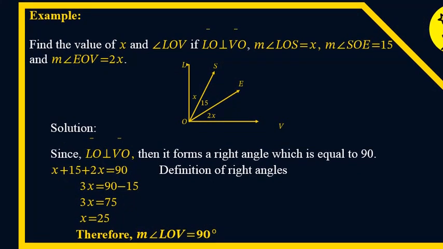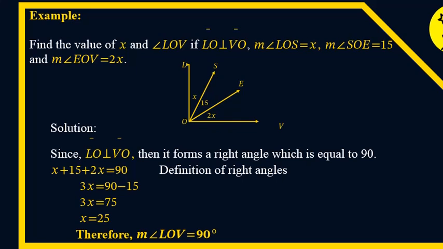Another example: find the value of x and the angle LOV if line LO is perpendicular to line VO. We are also given that the measure of angle LOS is equal to x, the measure of angle SOE is equal to 15, and the measure of angle EOV is equal to 2x. So this will be the figure of the given example. Here is the solution to that example.